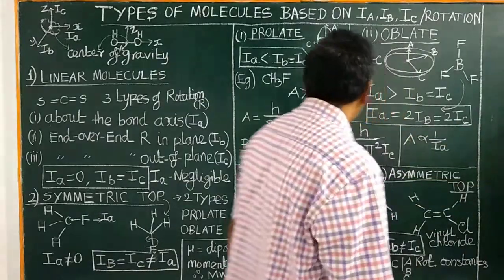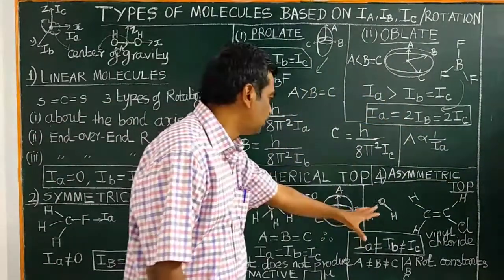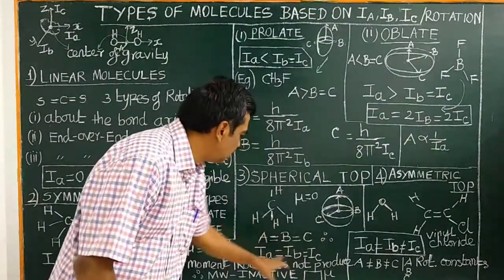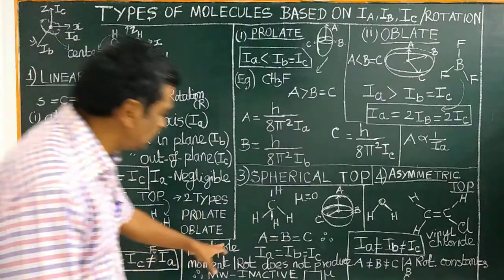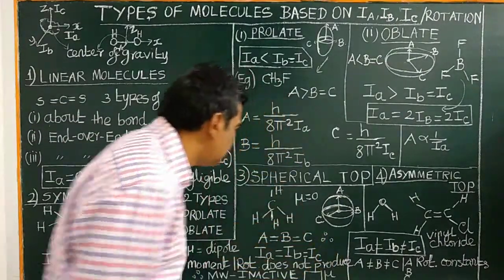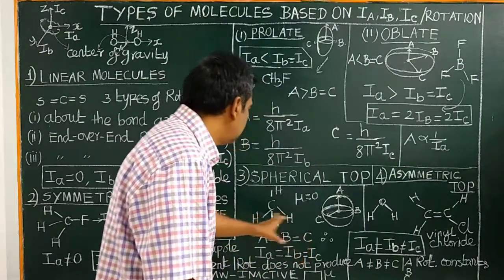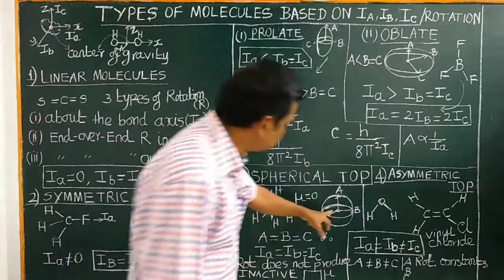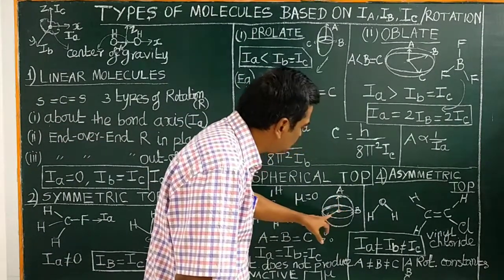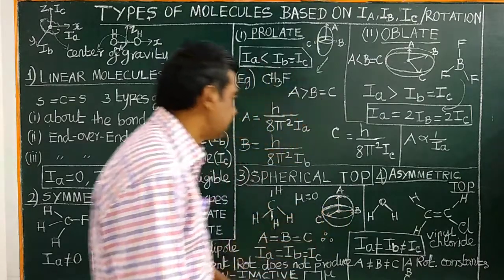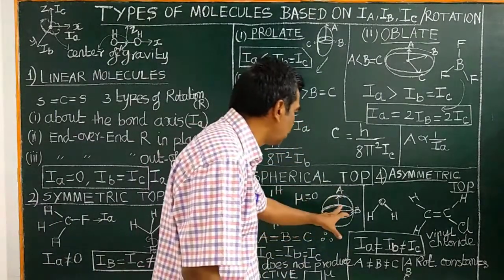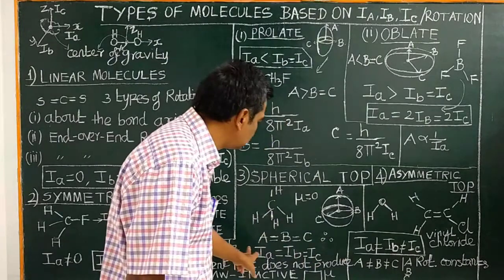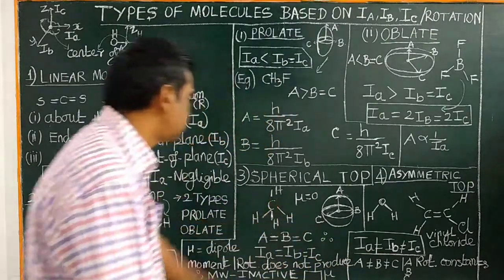Now let us see spherical tops. When the rotational constants are equal, the principal moments of inertia are also equal: IA equals IB equals IC. The molecules are called spherical tops. In spherical tops, the polar diameter is equal to the equatorial diameter. Therefore, the rotational constants are equal and hence the principal moments of inertia are also equal.